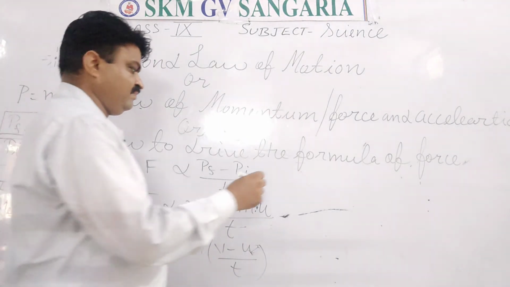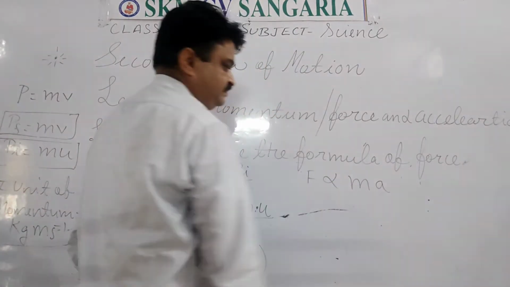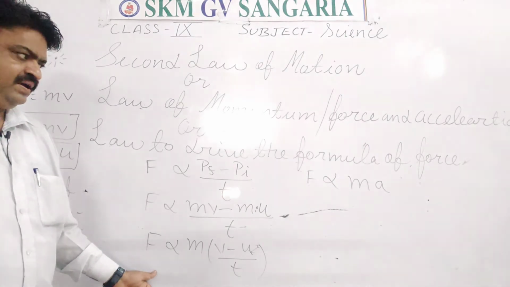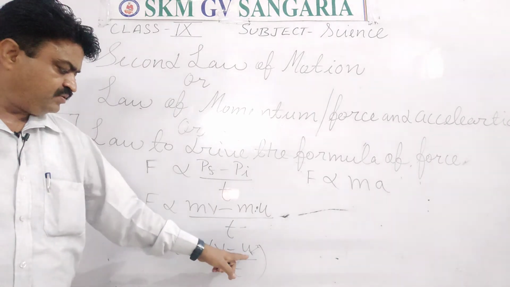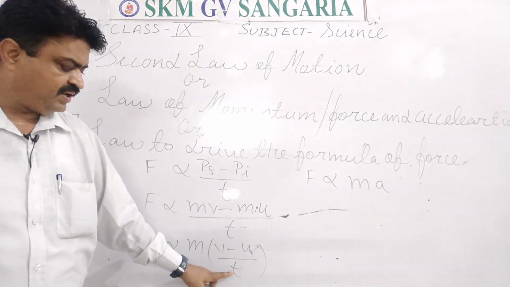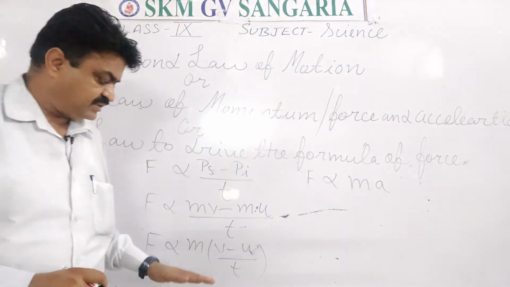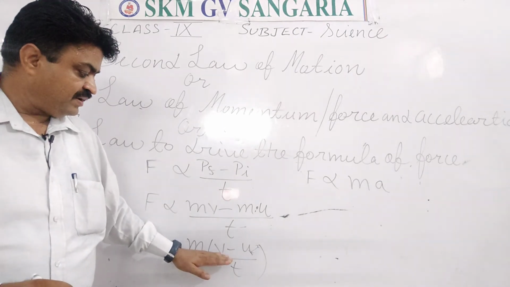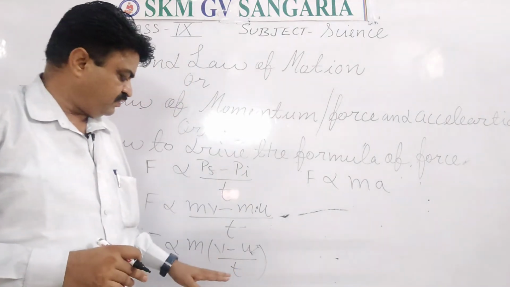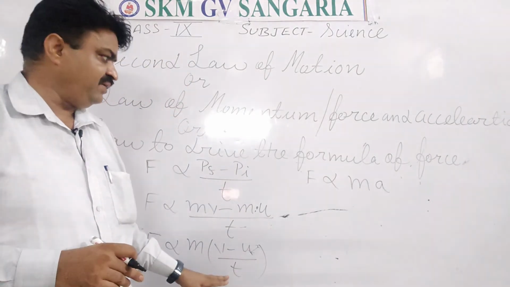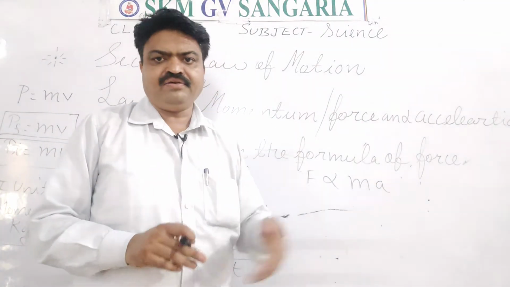You will write F is proportional to ma, because acceleration means the rate of change of velocity, or the change in velocity per unit time. So in place of v minus u upon t, you will write a, and you get m into a.